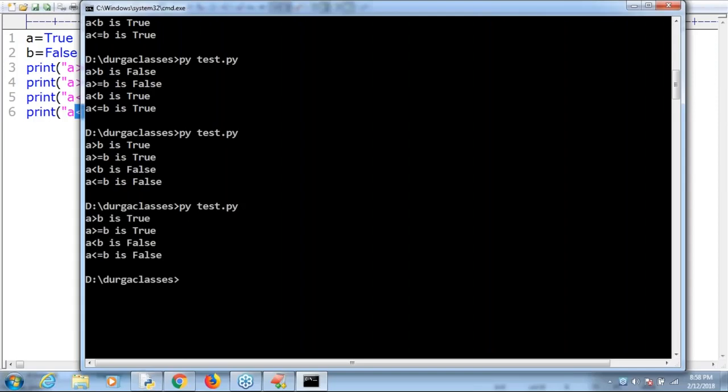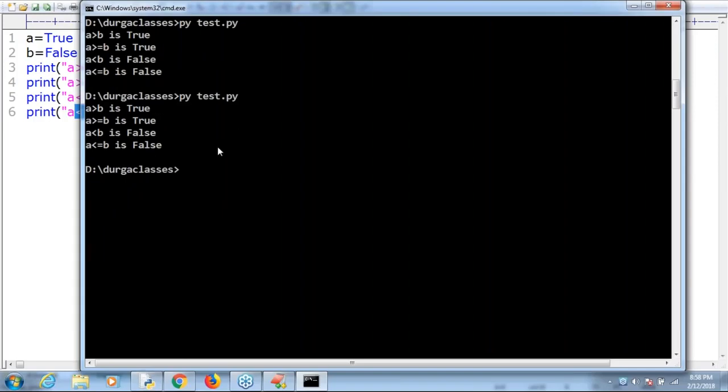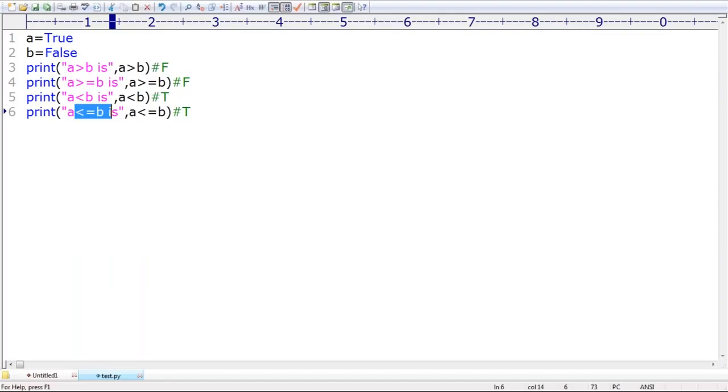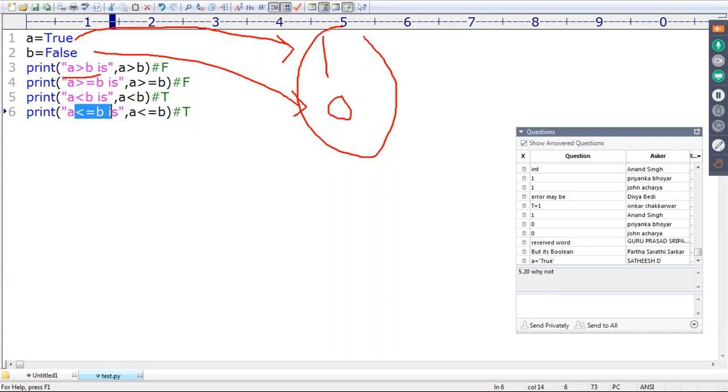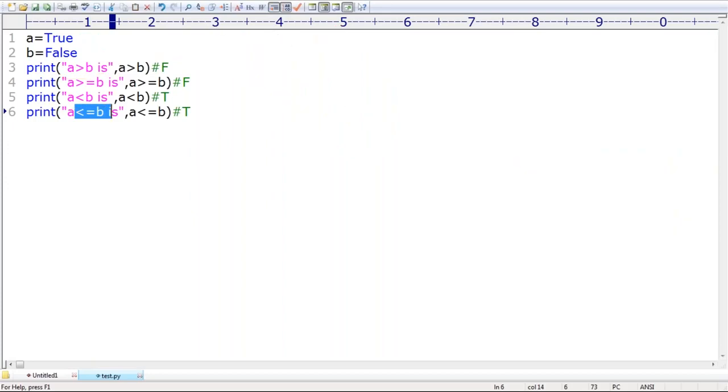Now observe, true, false, by default you are going to get these. For boolean, no problem at all, we can apply relational operators. Internally, it is going to consider them as numbers, because true and false in Python are represented internally as 1 and 0, as I already covered in the last sessions very clearly. Based on this analysis, A greater than B is true, greater than or equal to B is true, A less than B means 1 less than 0 is false. Any explanation required? Are you able to understand, right?